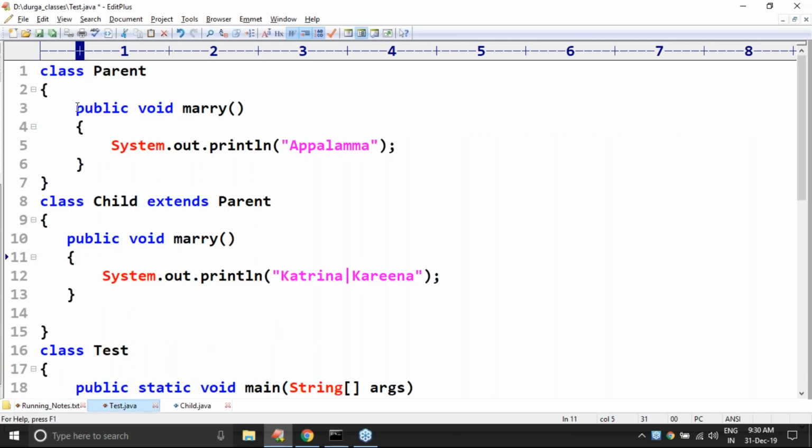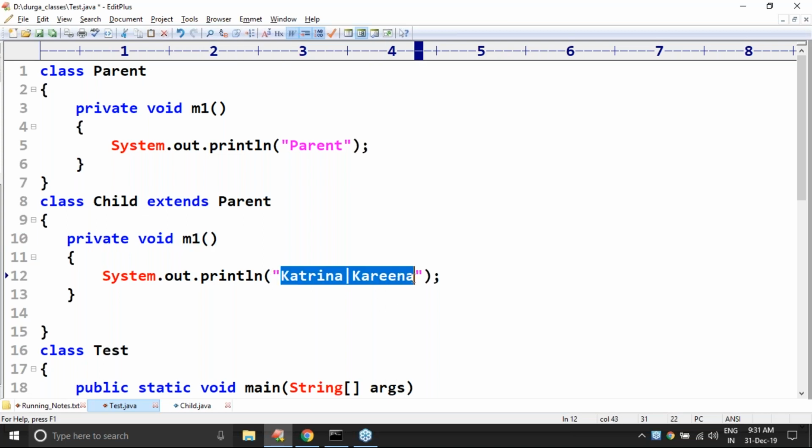Immediately you may have some small doubts. Assume it is a private method m1 in the parent class and a child class method m1 like that.